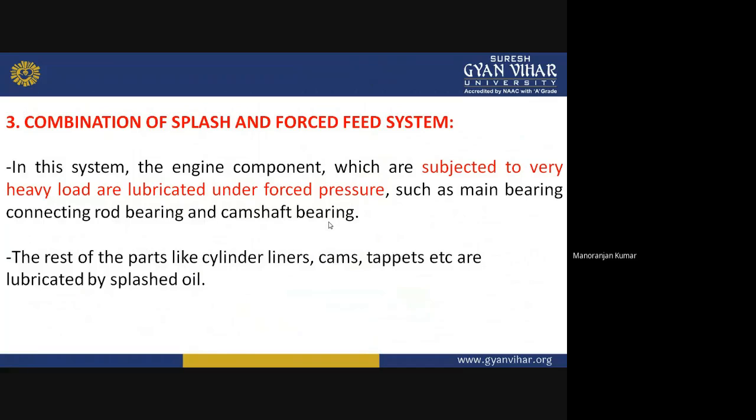Now in the second system, we have seen all the components of the engine are lubricated through some force. That force is created by the pump. The pump will supply the oil with high pressure to the different components of the engine. Now in the third, in some engines, both types of this system are present: the splash system and also the force feed system. So the third system of lubricating the engine parts is the combination of a splash and force feed system.